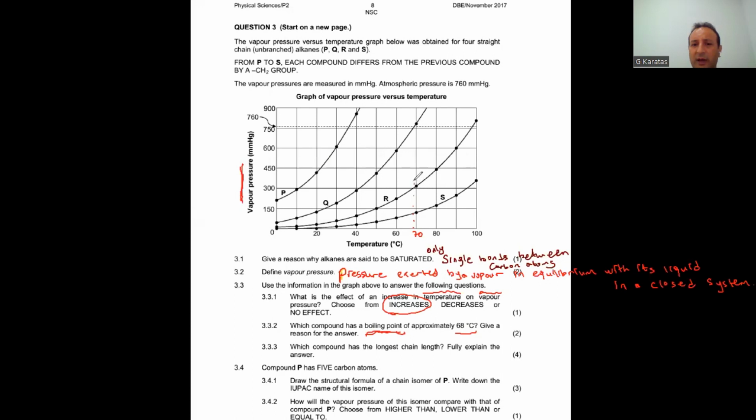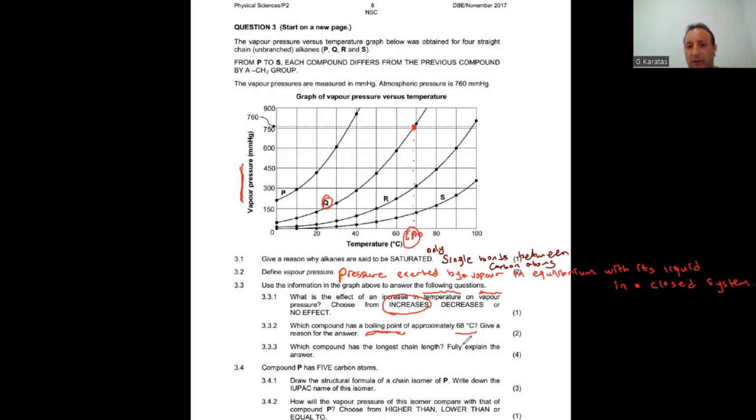I extended the graph like that, and you see this substance, which is compound Q, has a vapor pressure equal to atmospheric pressure at 68 degrees Celsius.